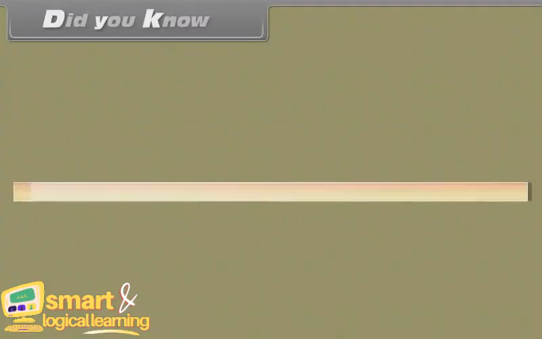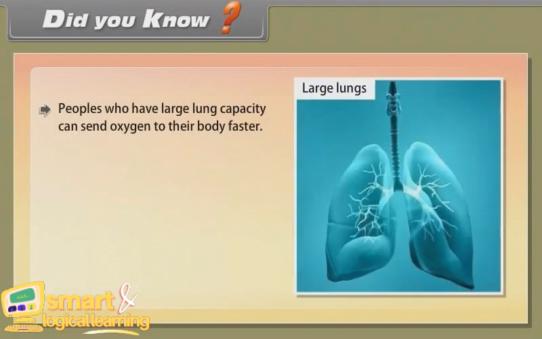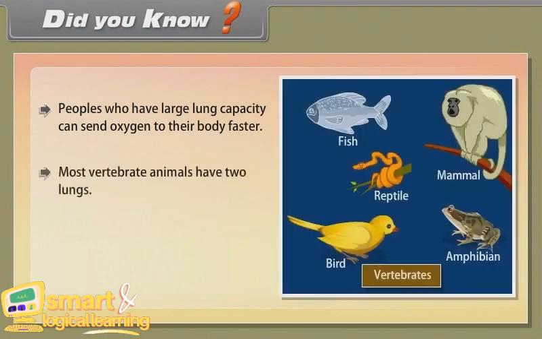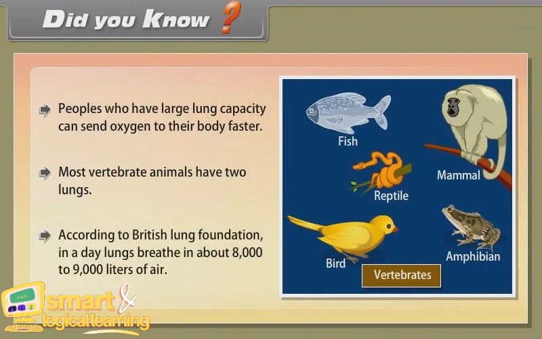Did you know? People who have large lung capacity can send oxygen to their body faster. Most vertebrate animals have 2 lungs. According to the British Lung Foundation, in a day, the lungs breathe in about 8,000 to 9,000 liters of air.